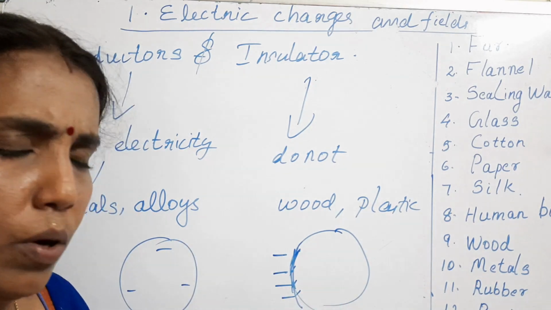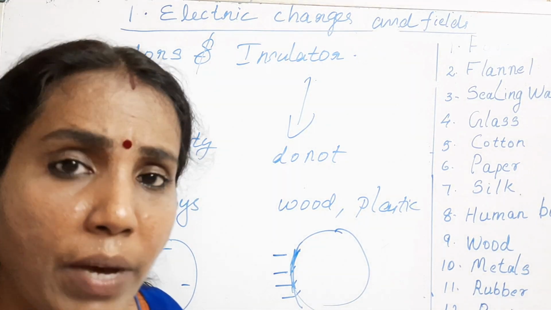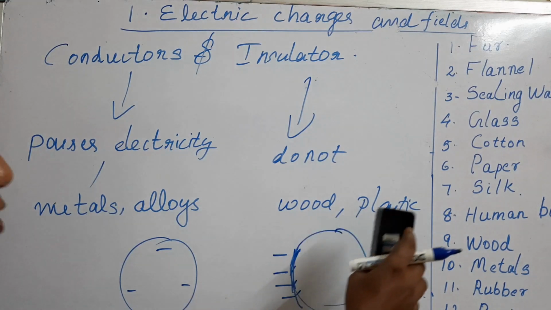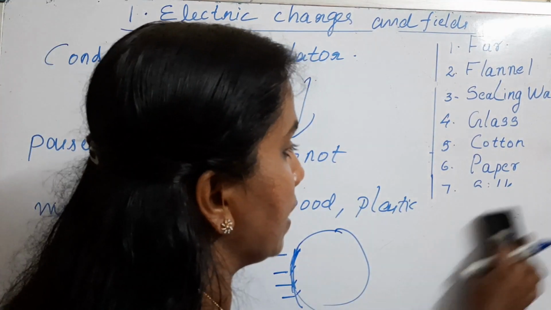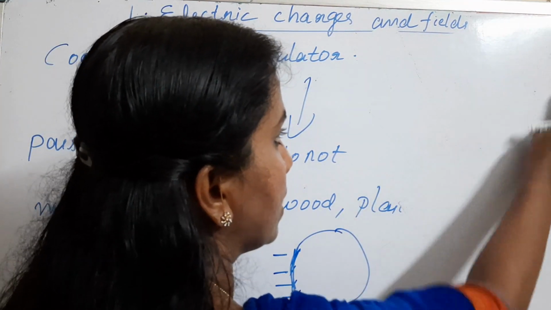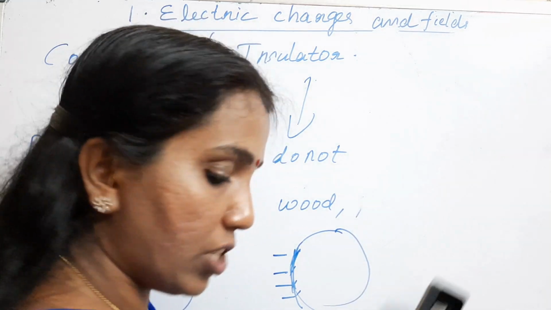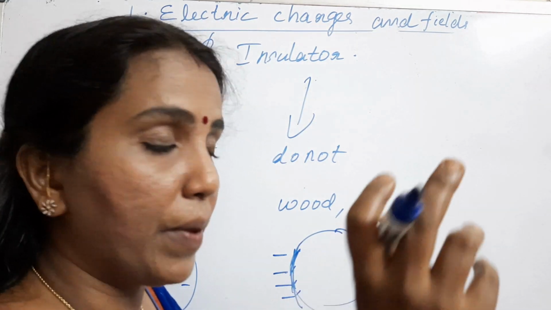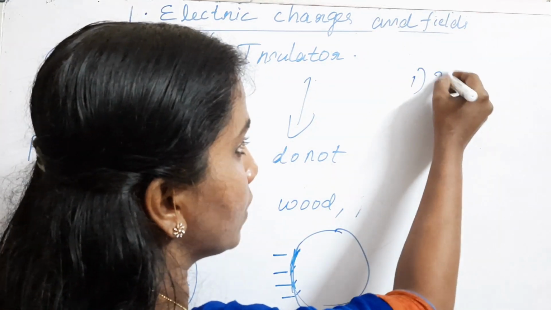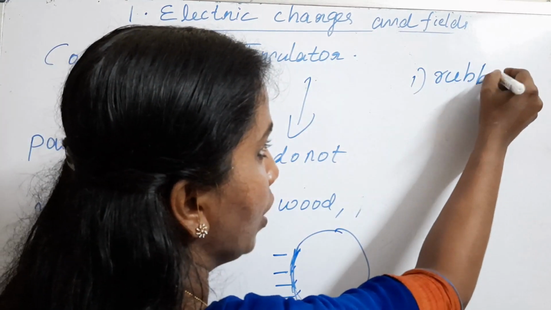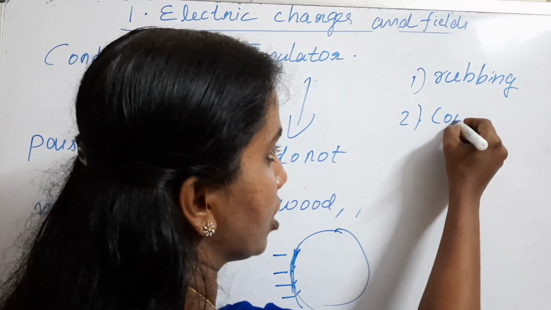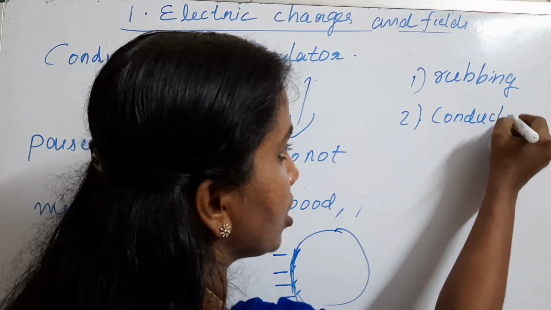Now let's conclude what the main methods of charging are, by which methods you can charge an object, whether it is an insulator or a conductor. The first method we already discussed, that is by rubbing. By rubbing you can charge a body. The second method is by conduction. What do you mean by conduction?